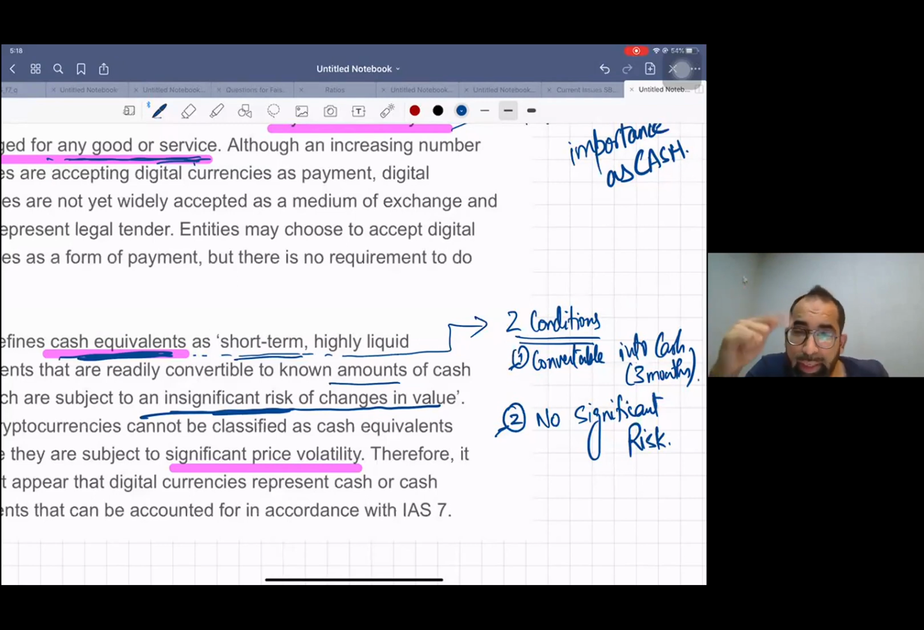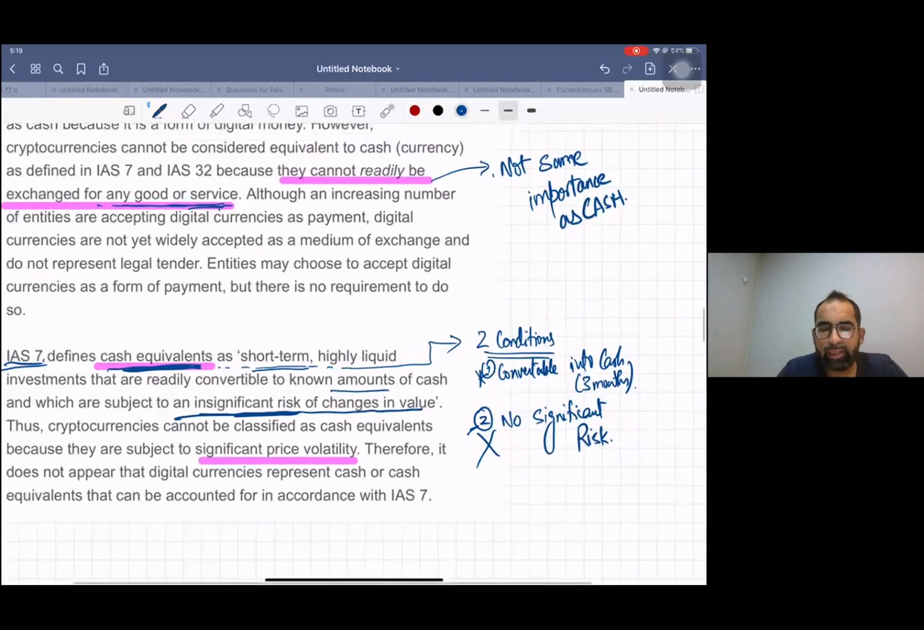With any other party that you will get the cash. So the first condition is not met, and the second condition is 100% not met. Why? No significant risk. But you have seen there is a big fluctuation in the value of Bitcoin and cryptocurrencies. There you see a big fluctuation in the value of Bitcoin and these currencies. So yes, there is a significant risk, and what is written is that the risk should be insignificant. So again, it's not cash equivalent.